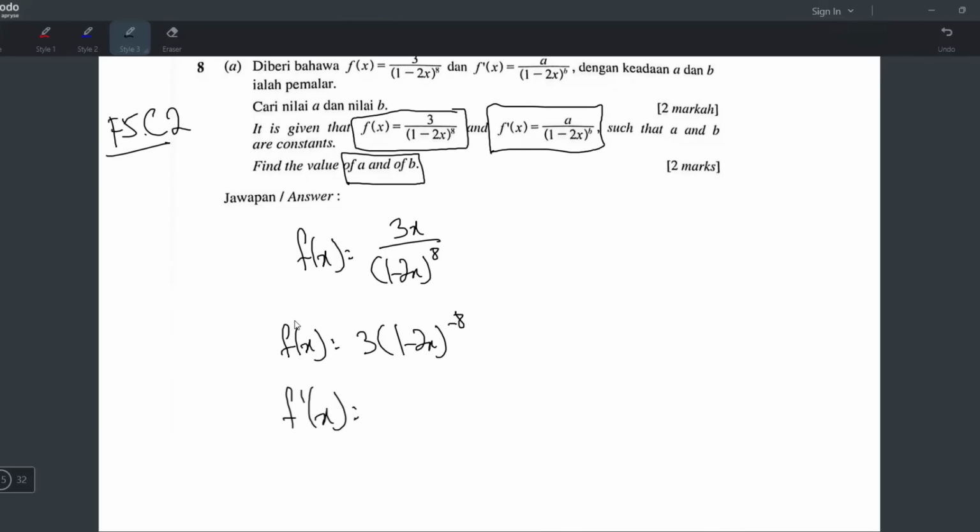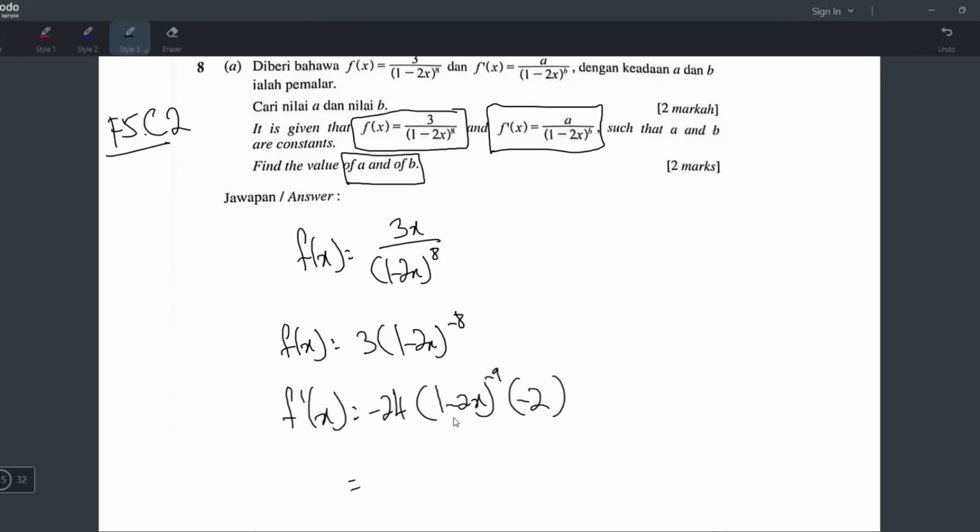Notice how I never write the f prime x here? Because I haven't differentiated yet. Now only I write, because now only I differentiate. Just take the negative 8, multiply with 3, and you get negative 24. Then 1 minus 2x, power minus 1, jadi negative 9. And don't forget to differentiate dalam sekali. Differentiate 1 is 0, differentiate negative 2x is negative 2. This is how you differentiate.